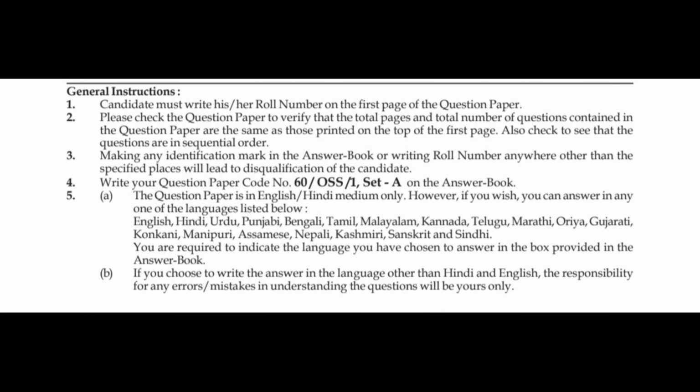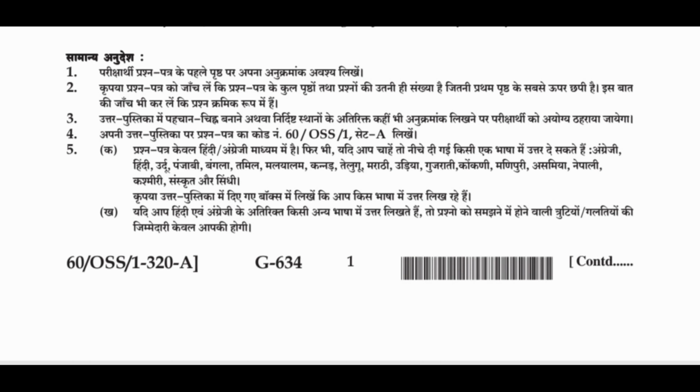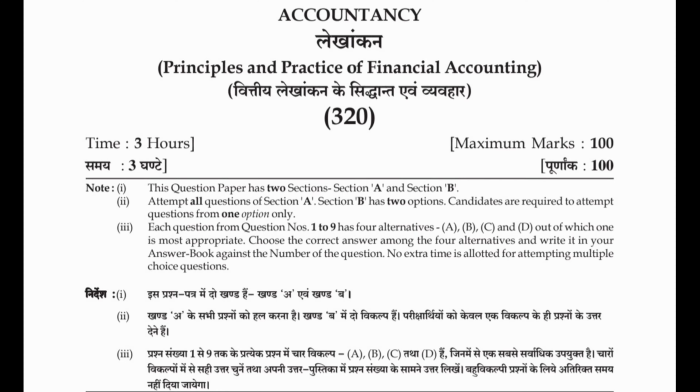This question paper consists of 32 questions. Section A has 22 questions and section B has 5 plus 5 questions. Attempt all questions of section A and attempt all questions of any one option from section B. Maximum marks is 100 and passing marks is 30 only. Time duration is 3 hours.